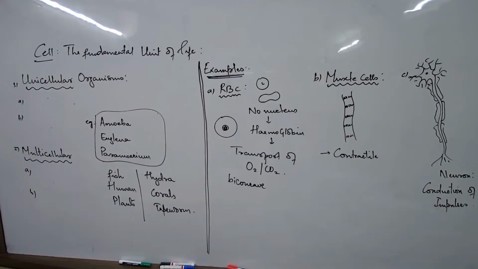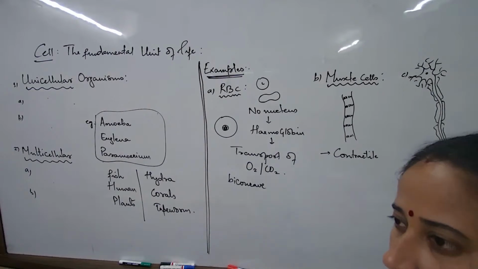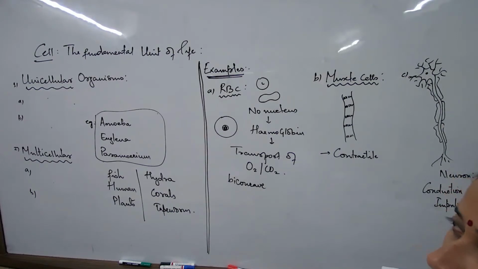These organisms are made up of few to many cells. Next point, the second difference.